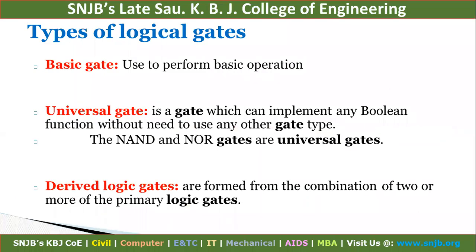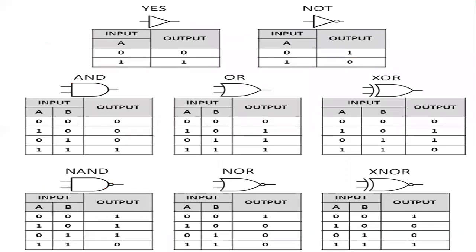Basic gates are used to perform basic operations. A universal gate is a gate which can implement any Boolean function without the need to use any other gate type. NAND gate and NOR gate are the universal gates. Derived gates are formed from the combination of two or more primary logic gates. These are the gate symbols and they have their related truth tables. Okay, so first is the,